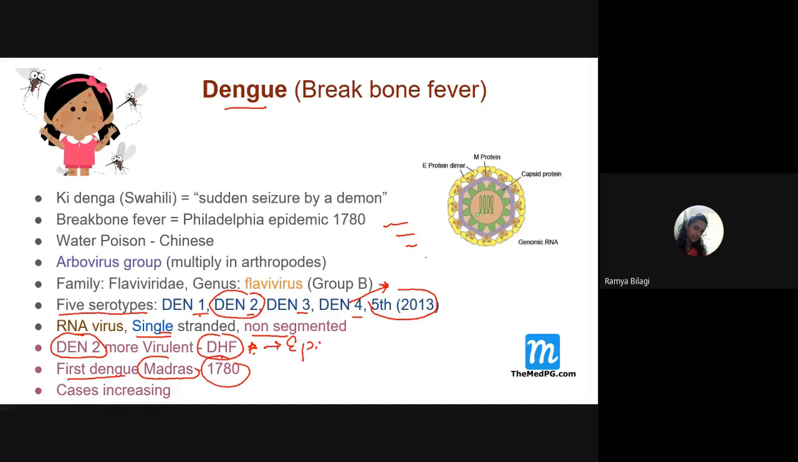So these are some of the historical points. Don't give much importance, just know about these things. And very important is that at present, in India, the cases of dengue are on the rise. The cases are increasing year by year, over the last decade.